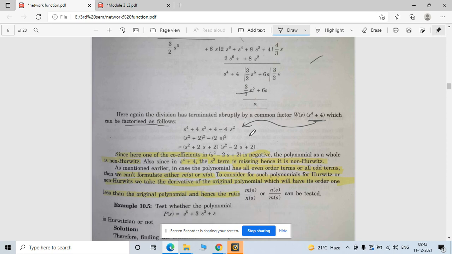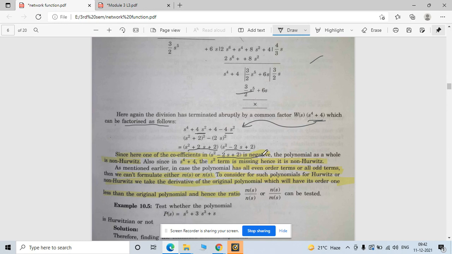So in this condition one part becomes negative, meaning some adjustment is being done here. So this is nothing but your original s square plus 4, right? And this is some extra term being added to this function. So when you add this, your function looks like it is separated into these two kinds of functions. Now see, one of the coefficients, s square minus 2s plus 1, is negative, right?